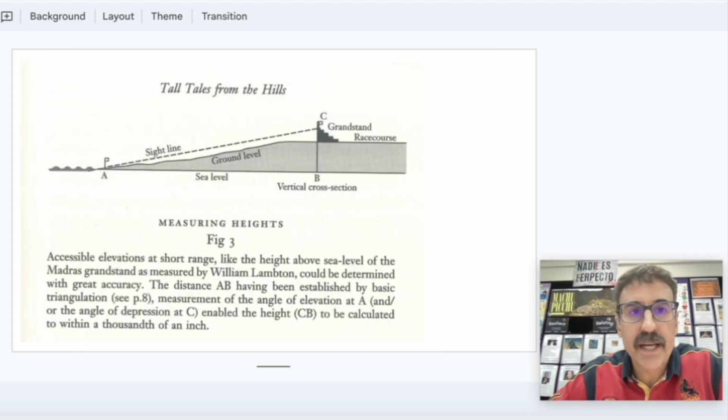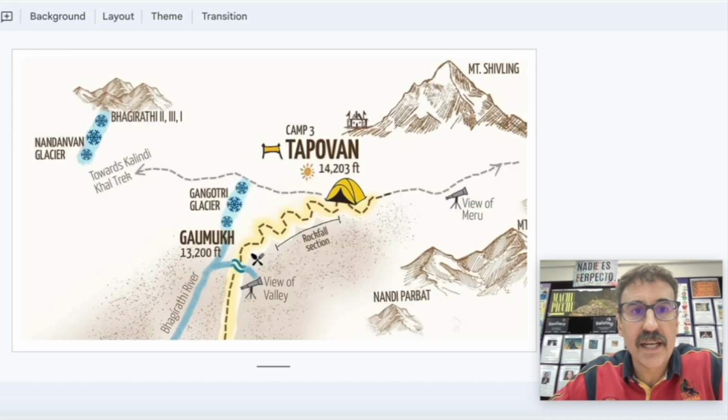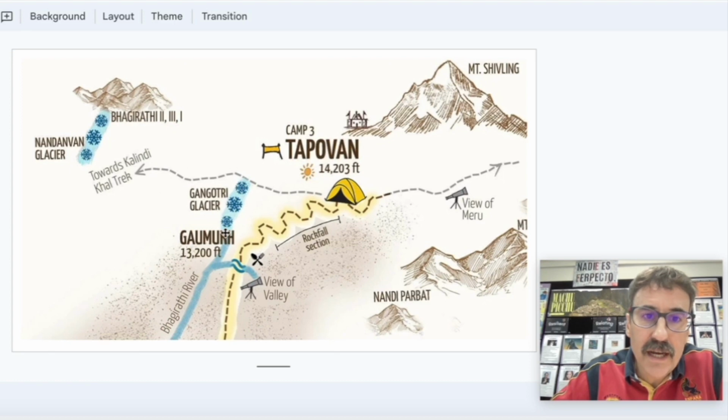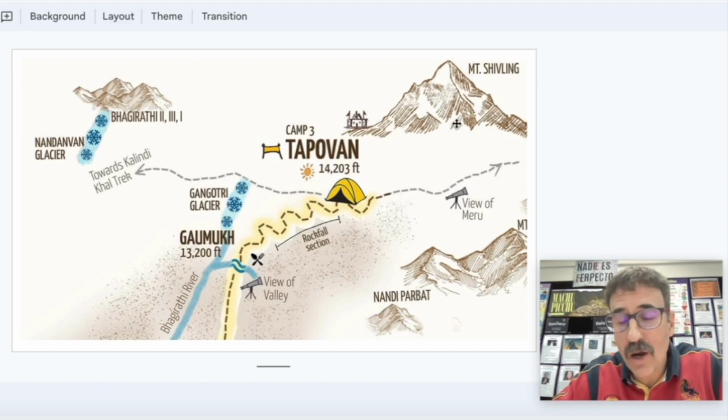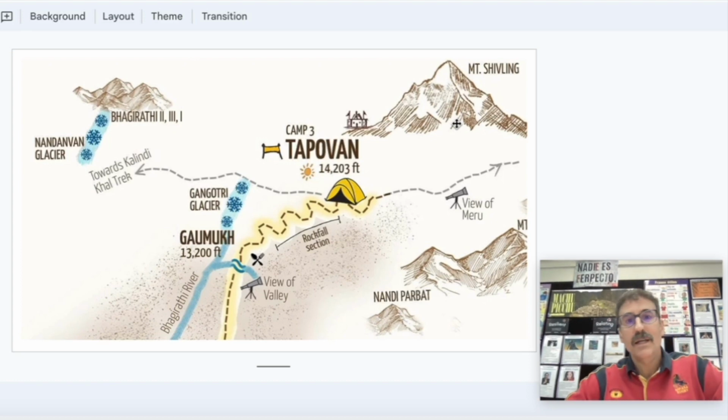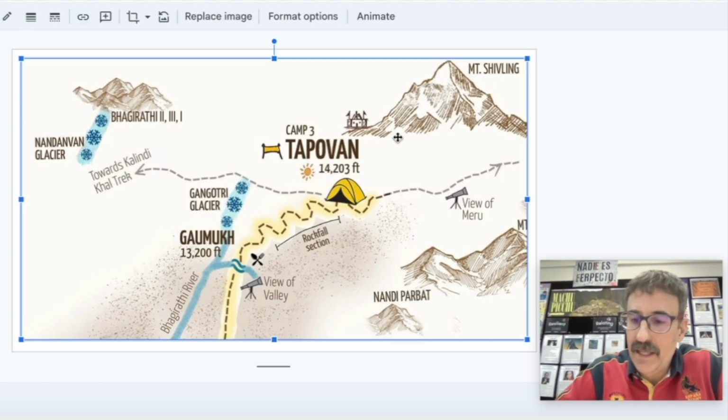So this is related to the source of the Ganga River. We said that it started in Gangotri Glacier. However, if I look at Gangotri Glacier, you can see that the river that comes from here is not called the Ganga River. It is called the Bhagirathi River. So is it the Ganga? Is it not? We are going to see that in the next slides.